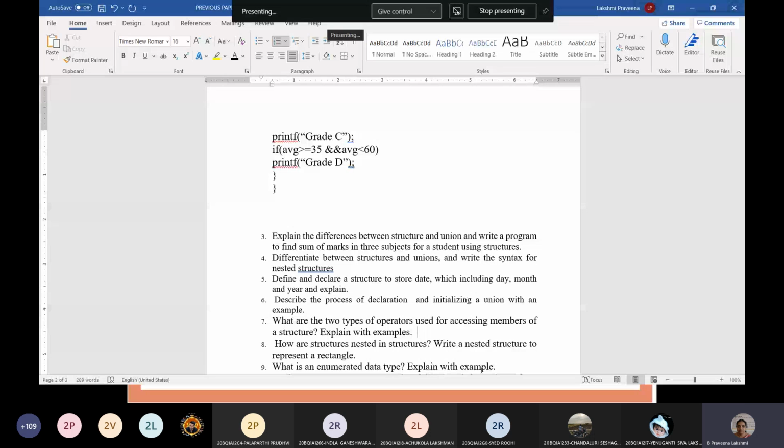And next question is, how are structures nested in structures? Write a nested structure to represent a rectangle. So to create a rectangle, you can write a nested structure. Just write one structure as point.